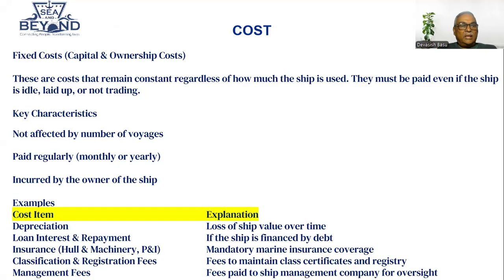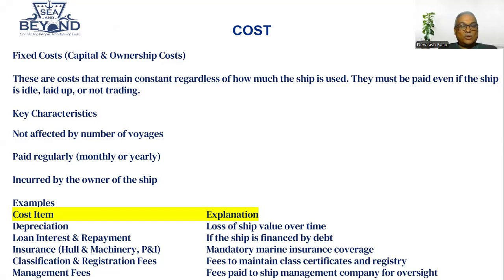The key characteristics: not affected by number of voyages, paid regularly, monthly or yearly. Because the cost in this case, something could be monthly, like your wages and your victualling, this is monthly. And there are some statutory fees which are possibly paid yearly, incurred by the owner of the ship. So who incurs this? The owner of the ship incurs this cost.